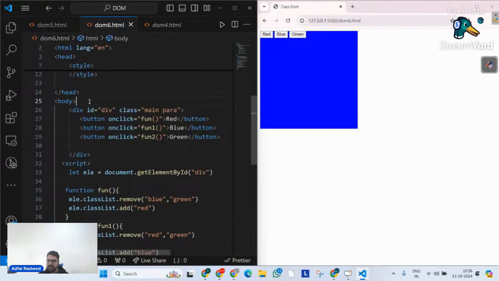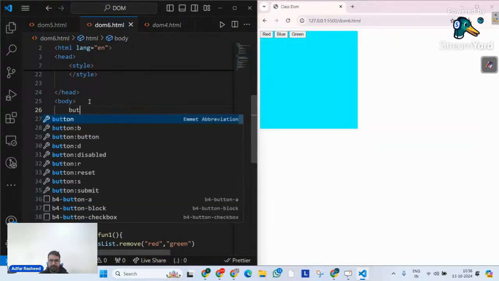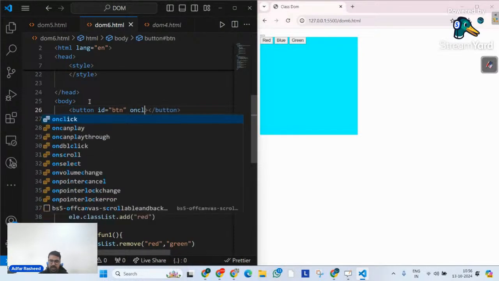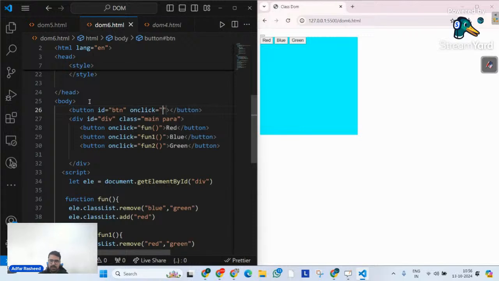In this web application, I will go and create a button, and that button will have an ID, which will be btn. Although we don't need the ID over there, let me add an onclick, and I will simply say theme changer.